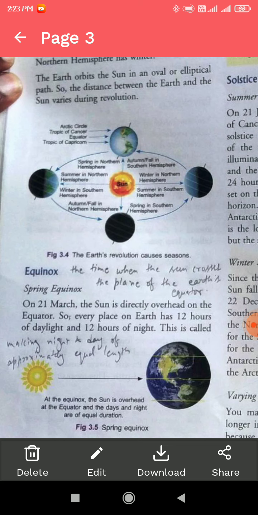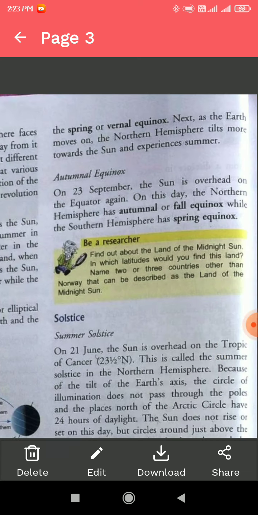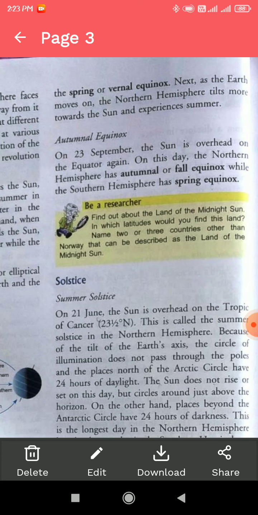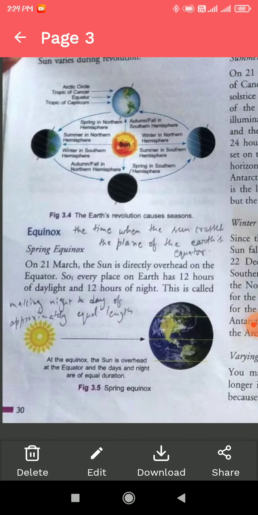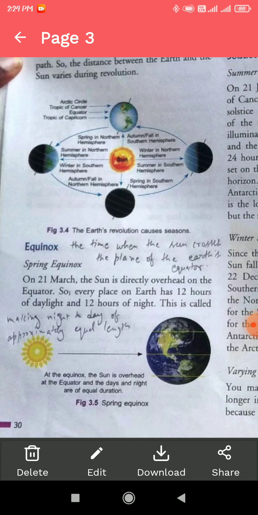On 21st of March, the sun is directly overhead on the equator, so every place on earth has 12 hours of daylight and 12 hours of night. This is called the spring or vernal equinox. Next, as the earth moves on, the northern hemisphere tilts more towards the sun and experiences summer. As you can see in the picture, figure 3.5, it is the picture of spring equinox.